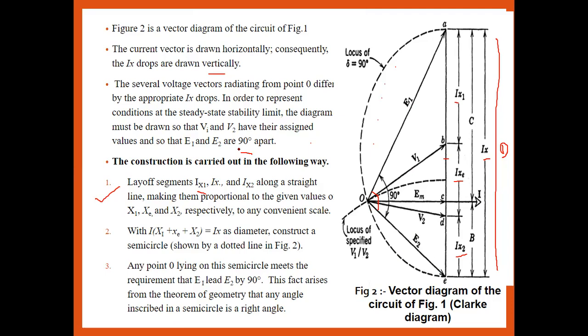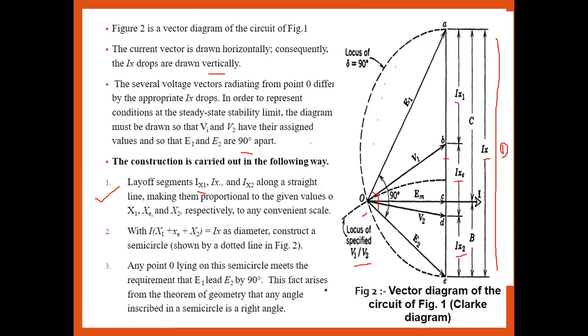For that case, the point should lie on any point of the semicircle. That fact arises from the theorem of geometry that any angle inscribed in a semicircle is a right angle. Means what? Whatever angle is formed at point O, we have to find the location of point O. It is nothing but the locus of the specified value of V1 or V2.